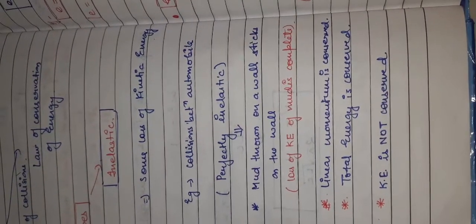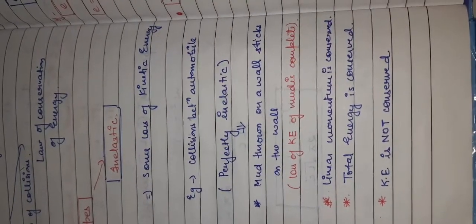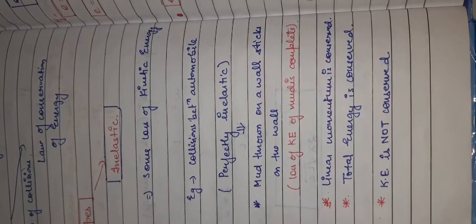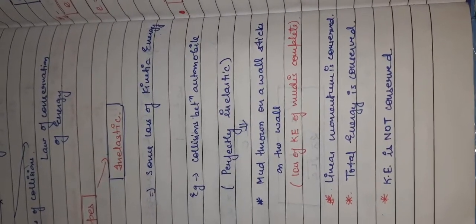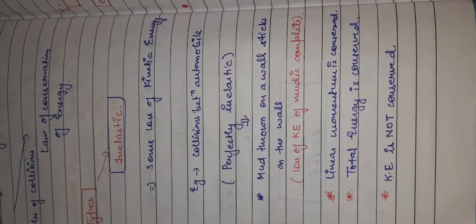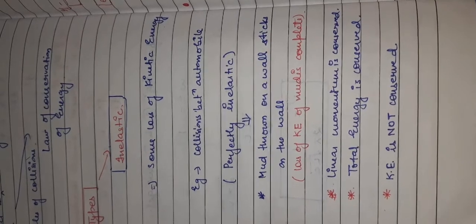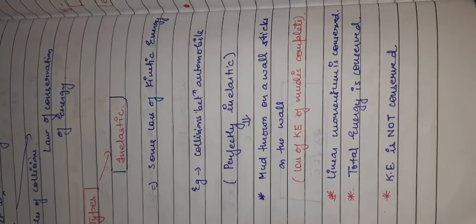If there is somewhere a loss of kinetic energy, or a loss of the velocity of a body, or a slight change in the velocity of the body, that is possible in the inelastic collision. But when the kinetic energy is totally conserved, meaning there is no change in the kinetic energy of the body, that type of collision is basically called the elastic collision.